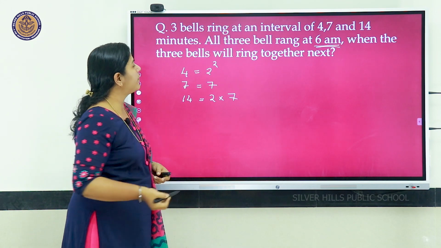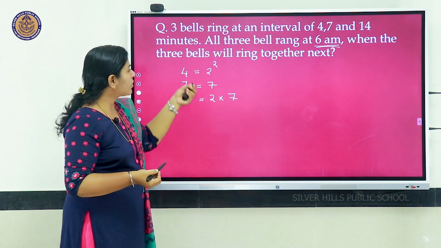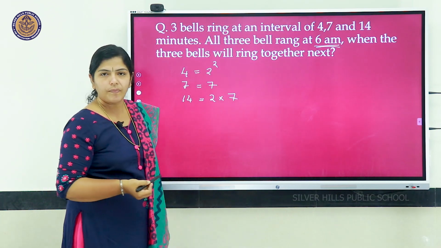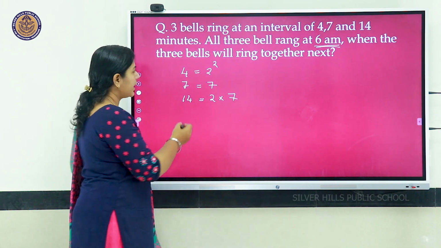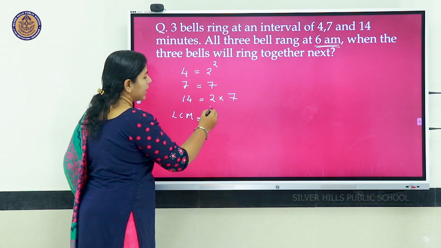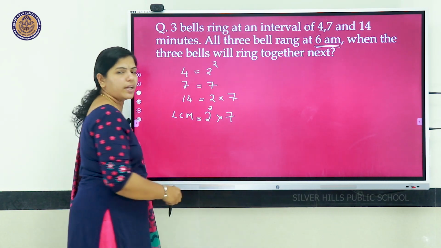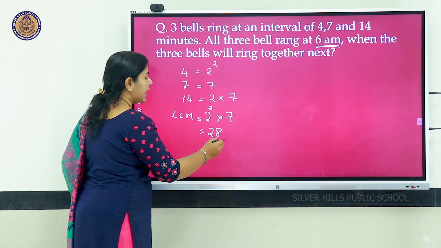So, which is common for these numbers? 2 is common for the first and last, and 7 is common for the last 2. Among those, we take the greatest power, so LCM equals 2 square into 7, that is 4 into 7, 28.